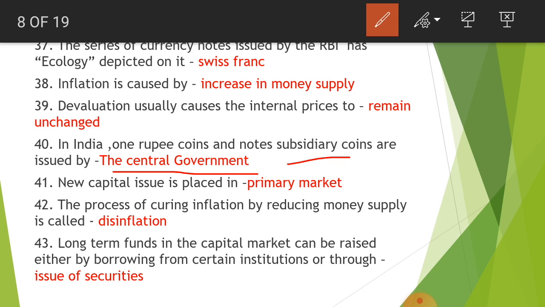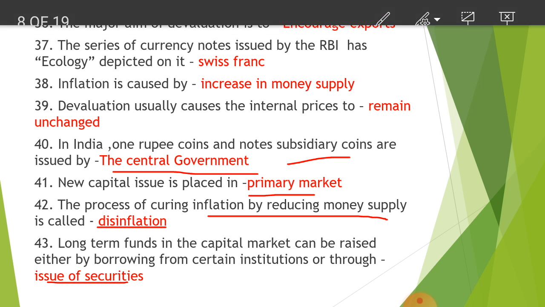Next one, new capital issue is placed in primary market. The process of curing inflation by reducing the money supply is called disinflation. As I have told you, the opposite of this. Okay, long-term funds in the capital market can be raised either by borrowing from certain institutions or through issue of securities.